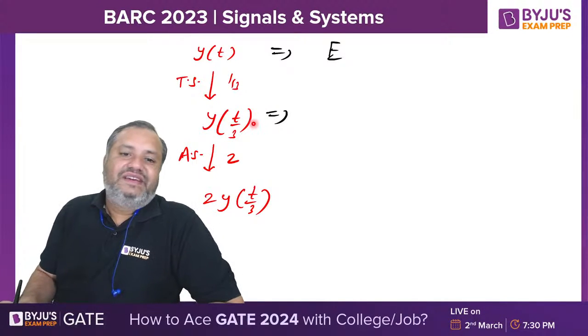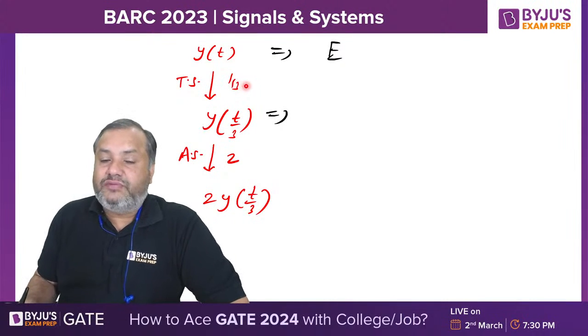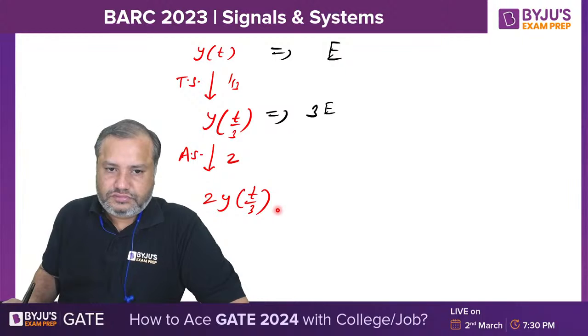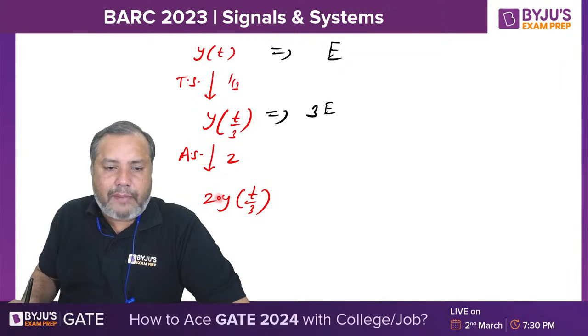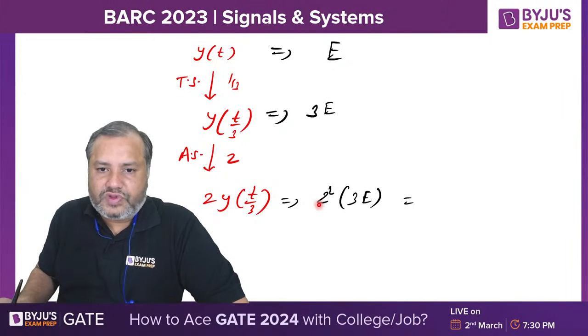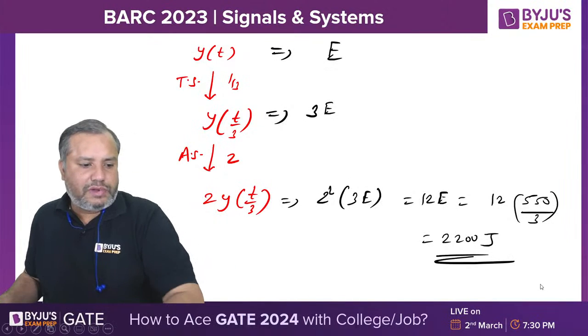So student, whenever you are doing a time scaling by factor of A, energy will become E by A. So the new energy will be E upon 1 by 3, which will be 3 times E. And whenever you are doing amplitude scaling by factor of A, the previous result will get multiplied by A square. So here A is 2, 2 square is 4, 4 3s are 12 E. And what is this E? 550 upon 3. So 4 into 550, that will be 2200 joules. 2200 joules will be the answer.